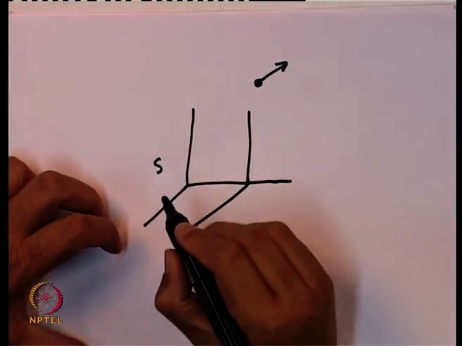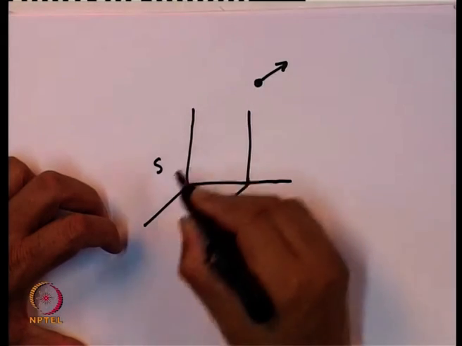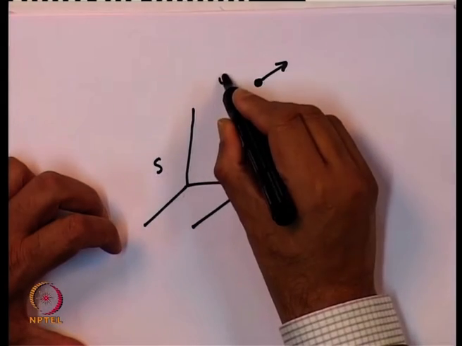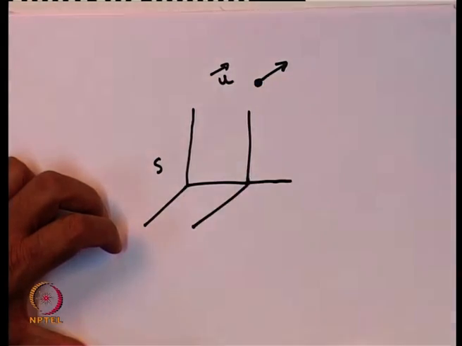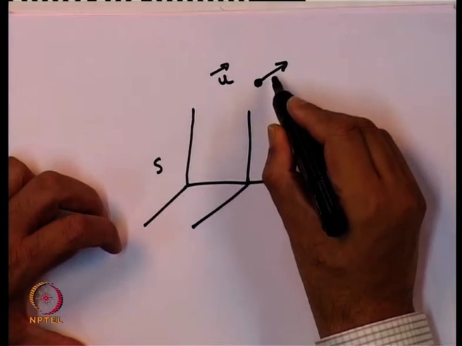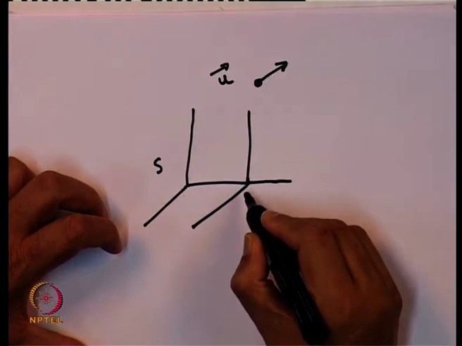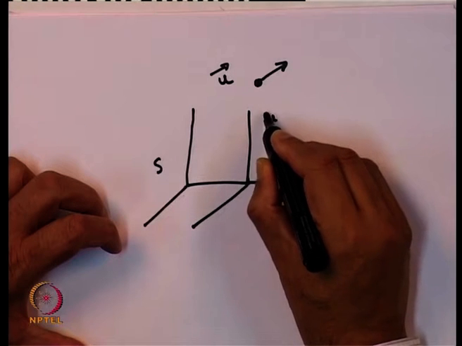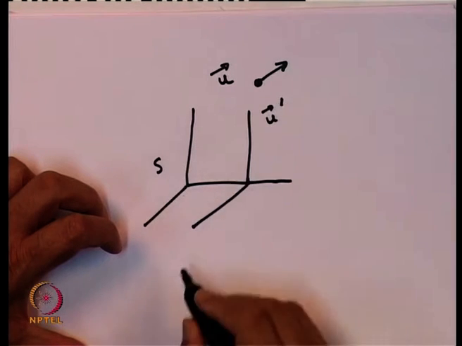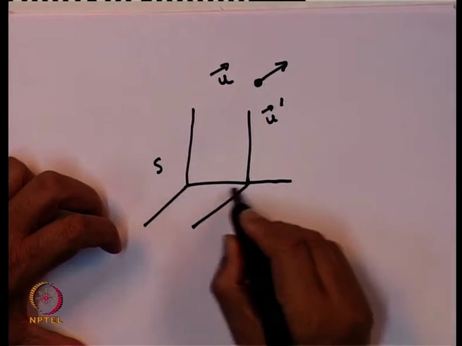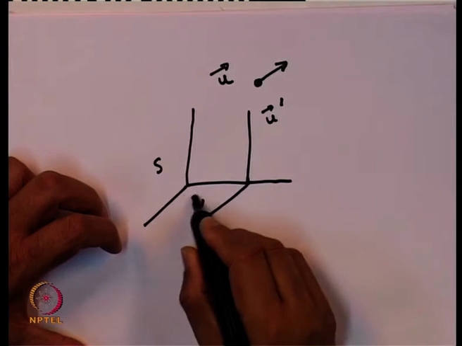Whatever is the velocity measured of this particle in S frame, that will be called u. Whatever is the velocity measured of this particle in the S prime frame will be called u prime, while the relative velocity between these two frames will be called v.